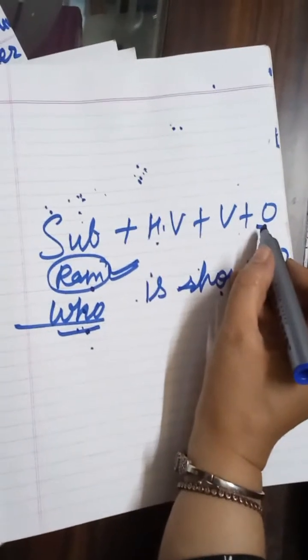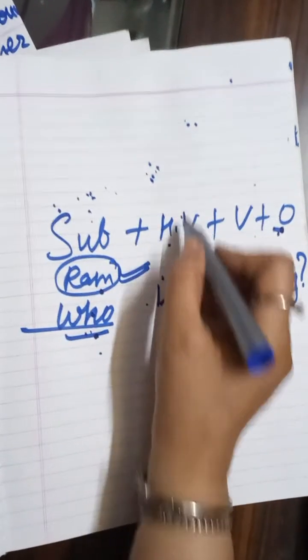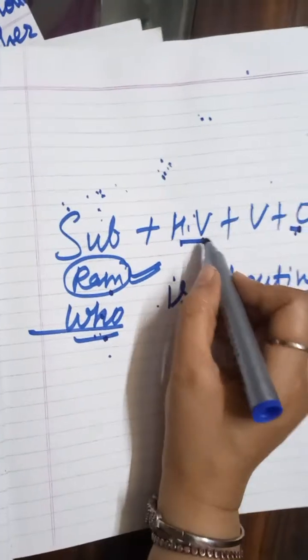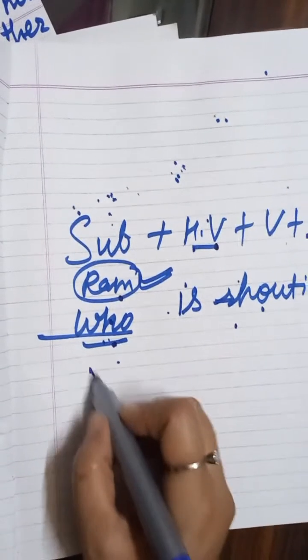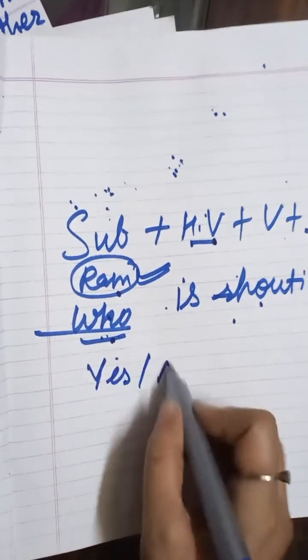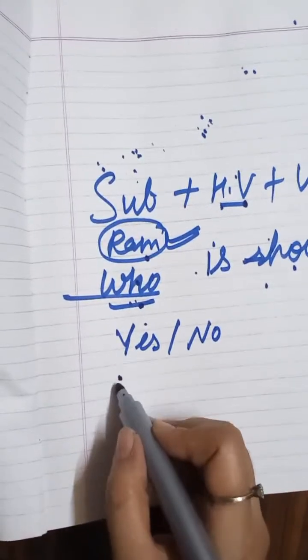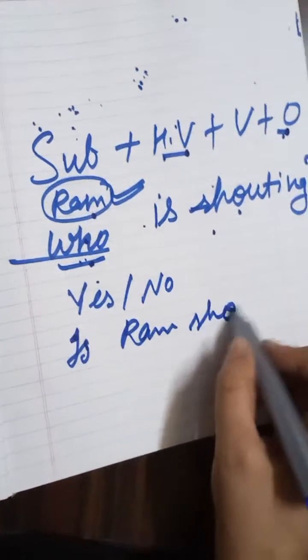What is the format for making interrogative sentences? We have to keep the helping verb at first place to make an interrogative sentence. For example, Ram is shouting. If I just want to make a yes or no question, then what will be the interrogative sentence? Is Ram shouting?